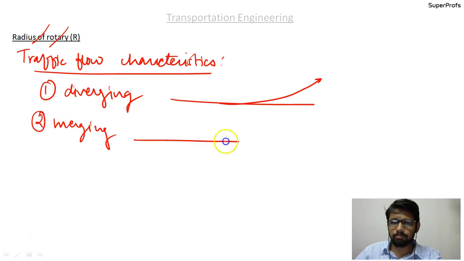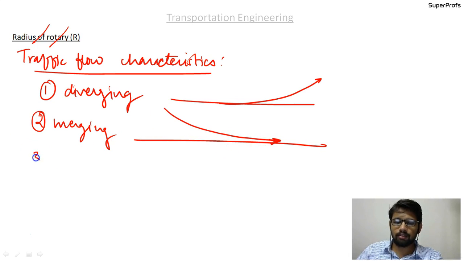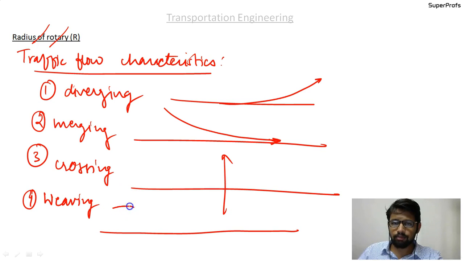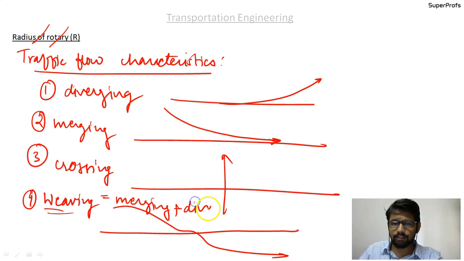Merging, so this is the way the vehicles merge into the road. Okay, the third one is crossing. Suppose this is the road, then you cross it in this way. And the fourth one is weaving. Weaving stands for: if there is a road like this, vehicles come from this side, merge in, and then diverge out. This is exactly what weaving is. So weaving consists of merging plus diverging.